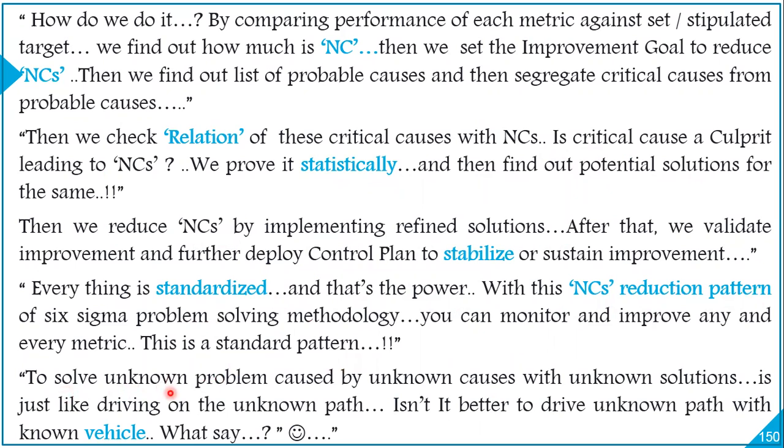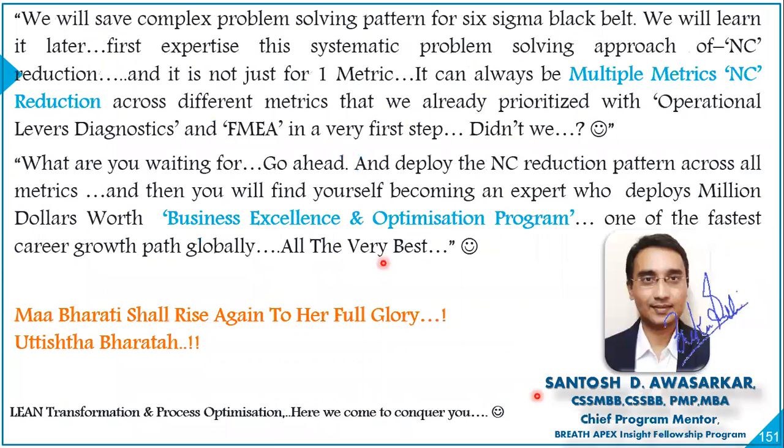After all, to solve an unknown problem caused by unknown causes with unknown solutions is just like driving on an unknown path. Isn't it better to drive an unknown path with a known vehicle? We will save complex problem solving patterns for Six Sigma Black Belt. We will learn it later. I have already promised you that I'm going to train you on Six Sigma Black Belt as well. First, master this systematic problem solving approach of NC reduction.